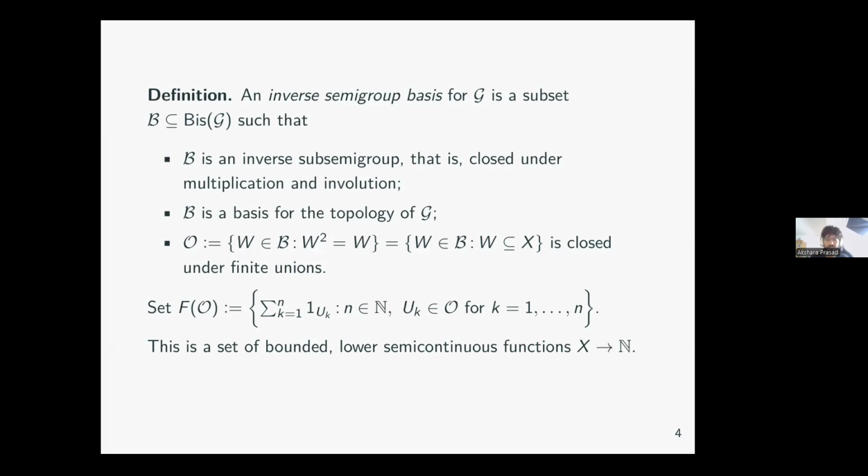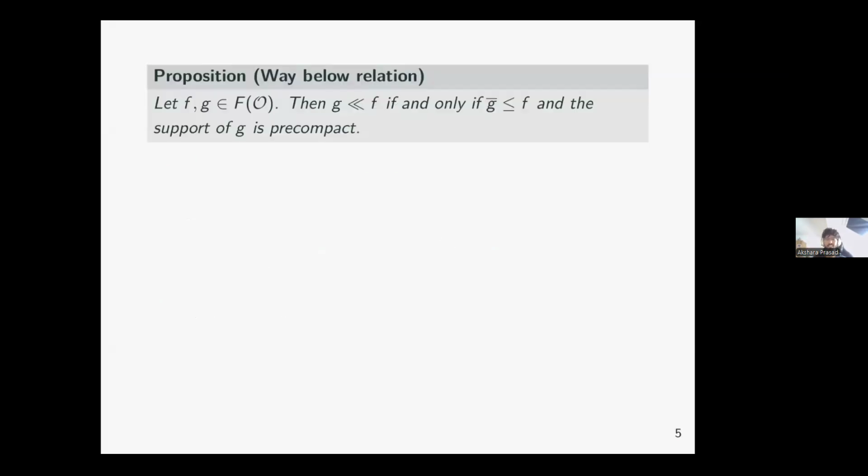Yes. So f of O is finite sums of characteristic functions that are supported on sets in O. So these are functions from X to the natural numbers. Now the type semigroup will be a quotient of this f of O based on some relation. To get to this relation, we first need something called the